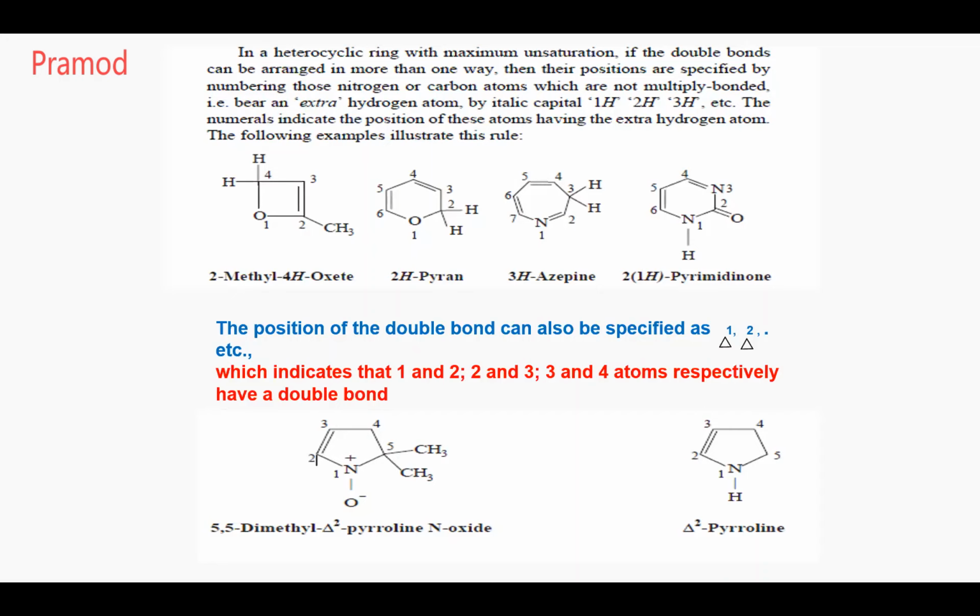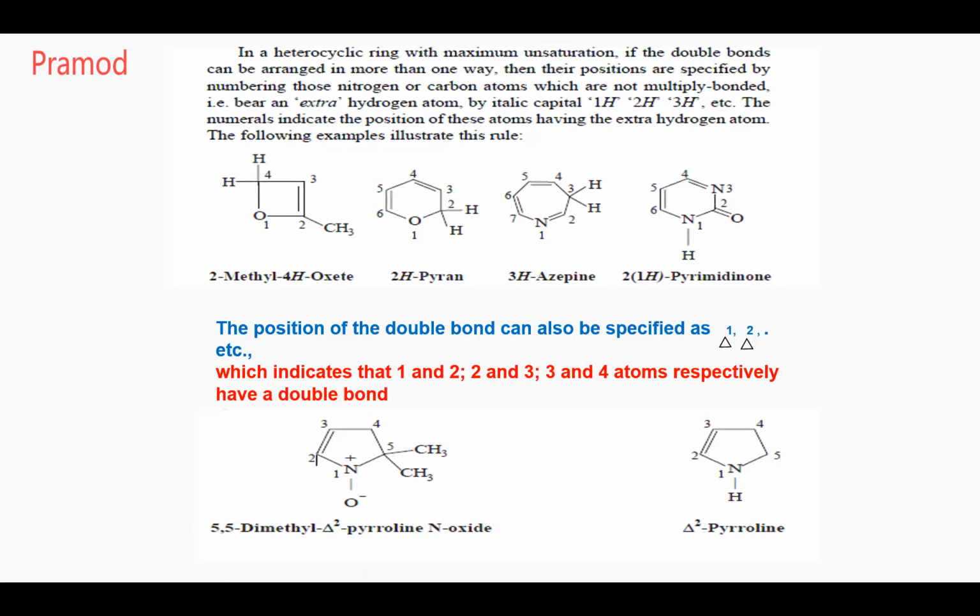The position of the double bond can also be specified as delta 1, delta 2, etc. You put a triangle, that is delta, known as delta 1, delta 2, which indicates that atoms 1 and 2, 2 and 3, 3 and 4 respectively have a double bond. So delta 1 means that the double bond is between the first atom and the second atom in the ring. Got it, everybody?